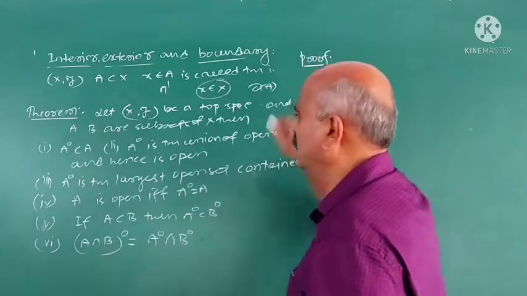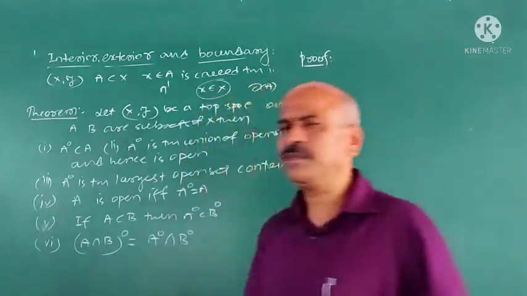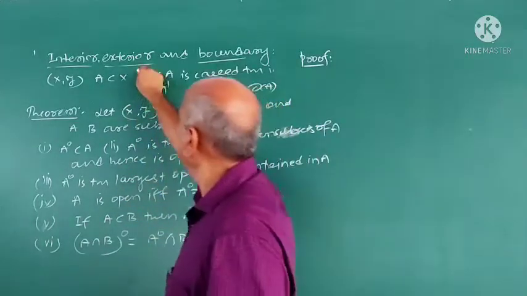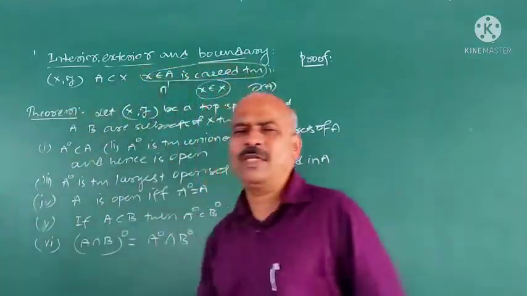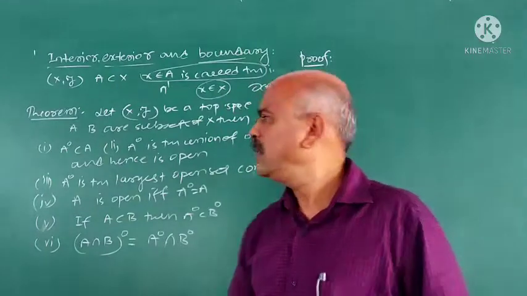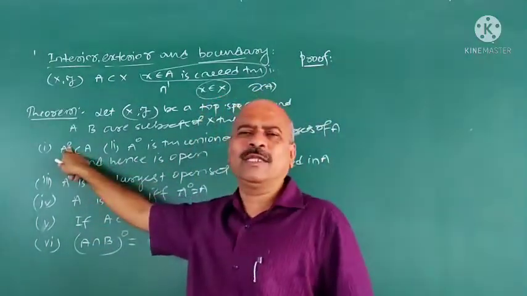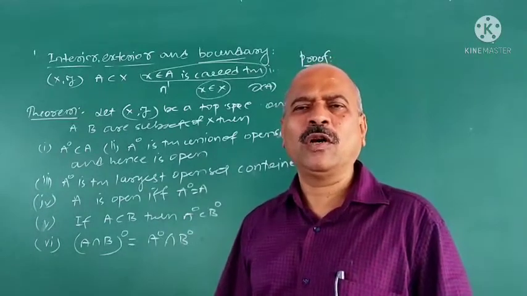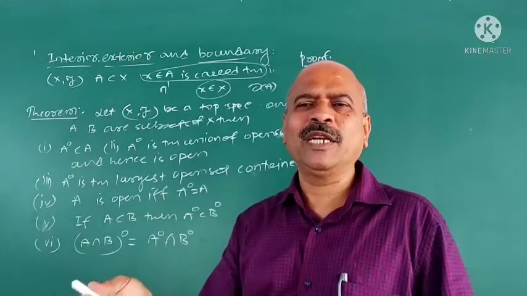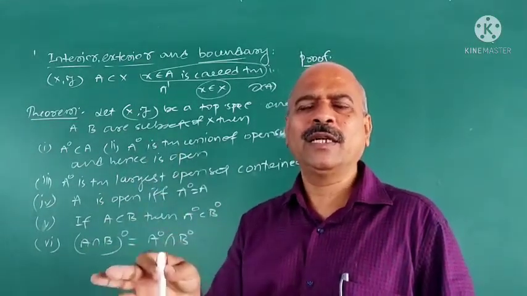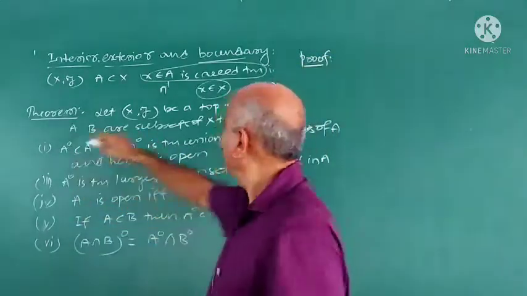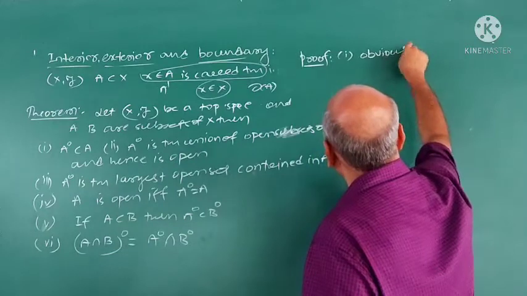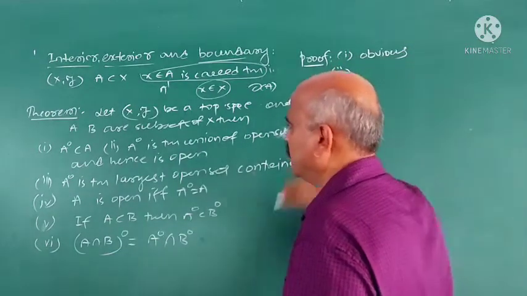See, the first one is obvious, because it is based on the definition. What is the definition of the interior of a set? The interior of a set is the set of all the interior points of A. The definition of an interior point of A is defined like that. Therefore, the first one is obvious: interior A is contained in A.